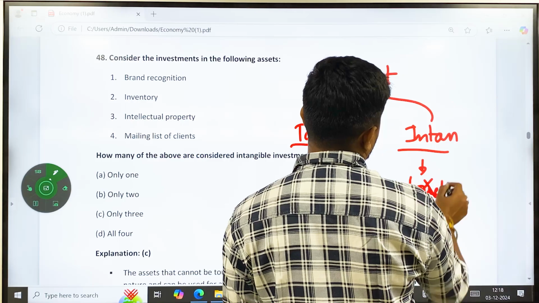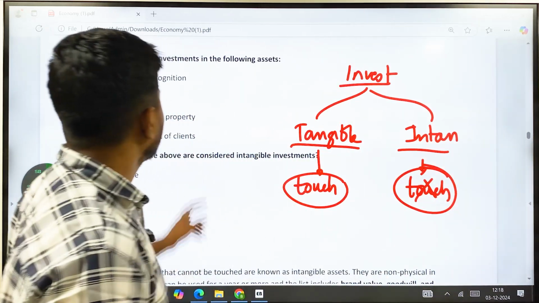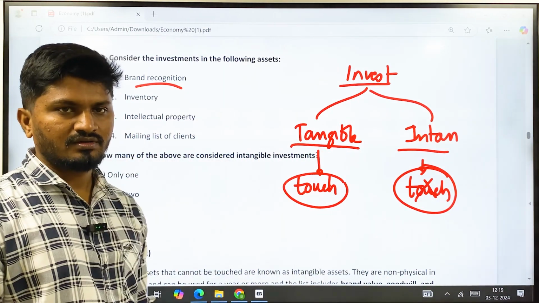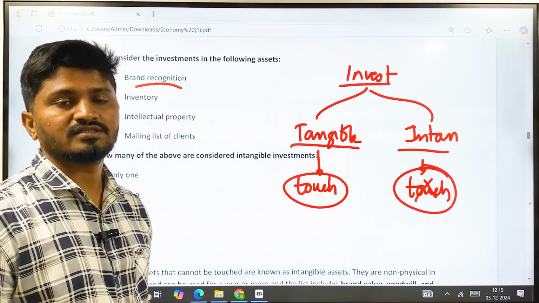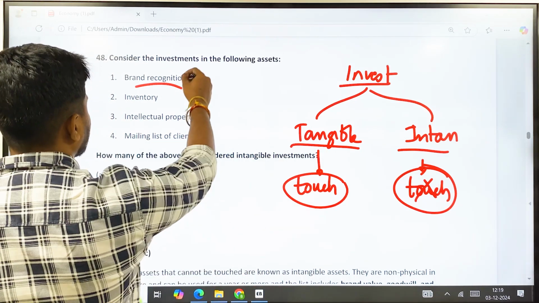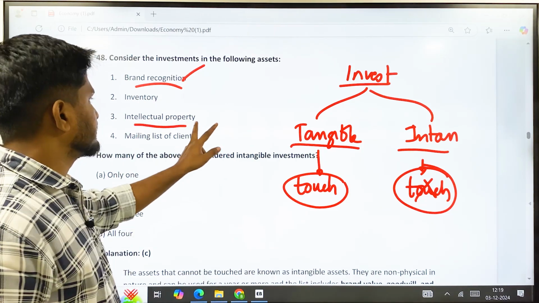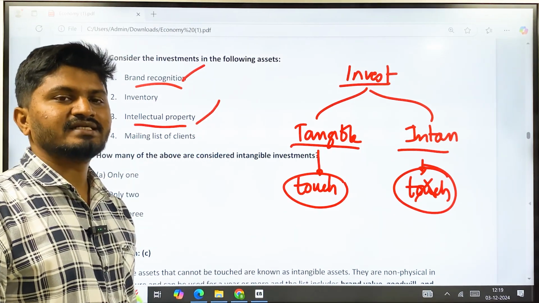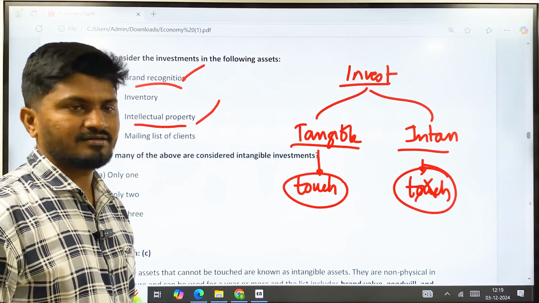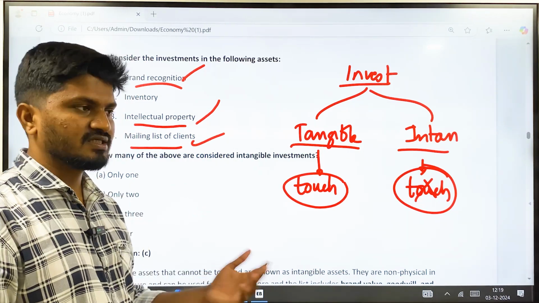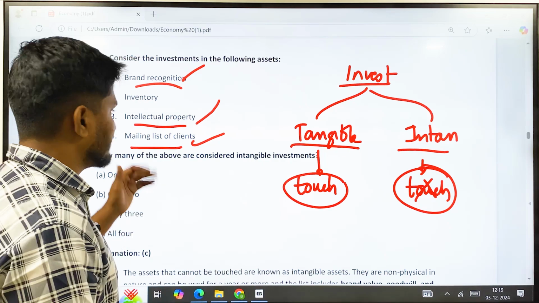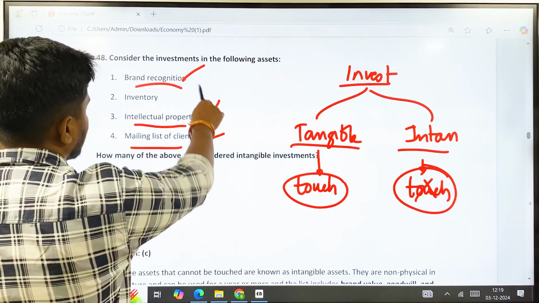Touch is not possible. So here see, brand recognition. Can you touch the brand recognition? You can touch the brand logo or other things, but can you touch the brand recognition? No, it is intangible in nature. Then intellectual property rights also are intangible in nature. You cannot touch the rights there. Then mailing list of clients. It is present in the computer or in some form of documents. You cannot touch the list there. So these three are intangible.